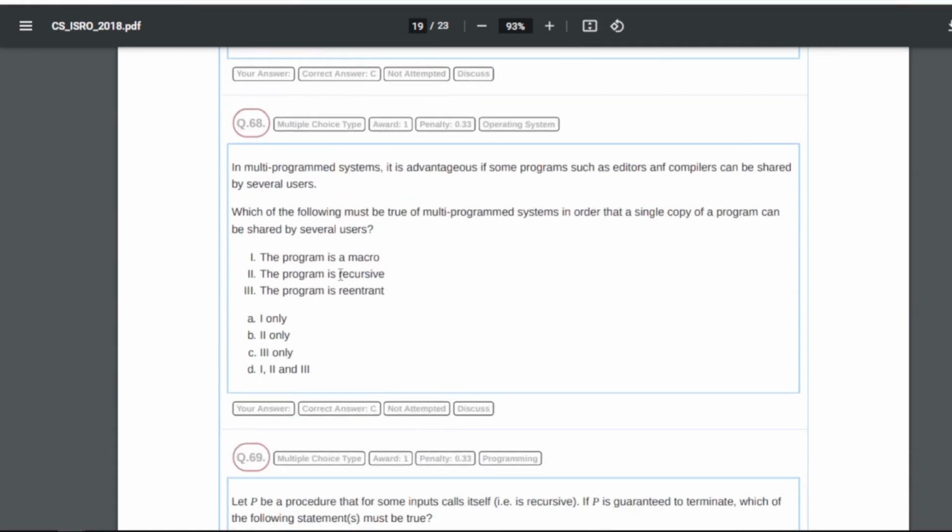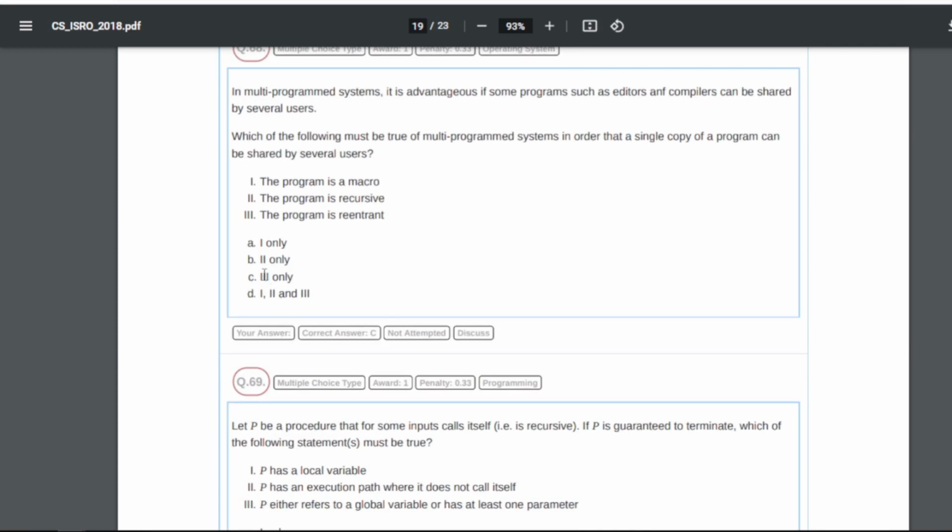Now 68: in a multi-programmed system it is advantageous if some programs such as editors and compilers can be shared by several users, right? Which of the following must be true of a multi-programmed system in order that a single copy of a program can be shared by several users? So for 68 our answer will be C, that is third only, which is the program is reentrant.